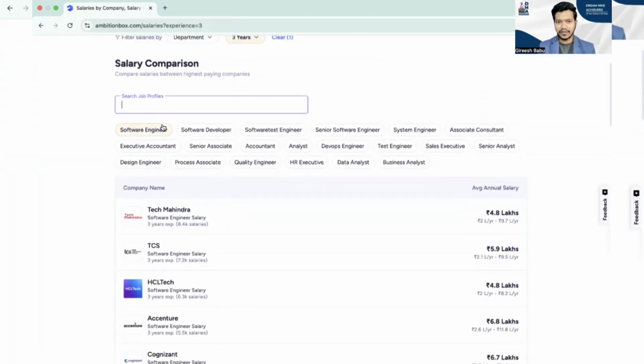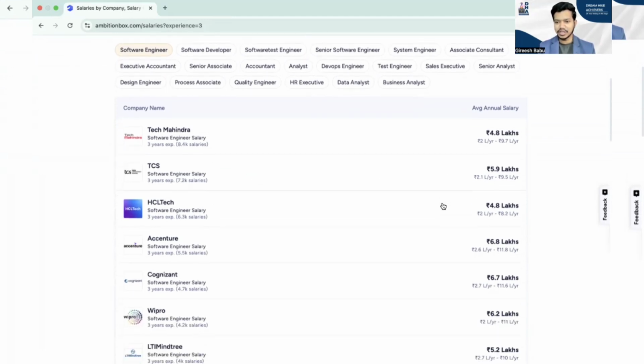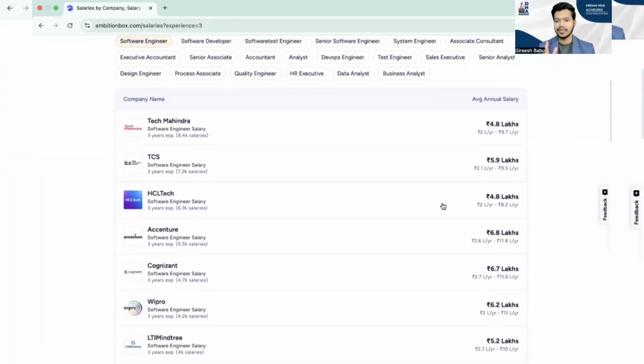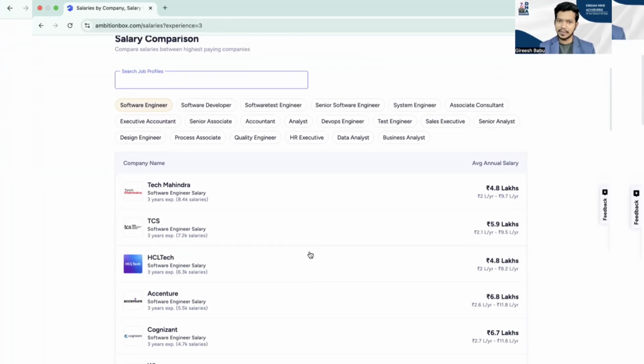That means for a software engineer with 3 years of experience, these are the CTC ranges: the minimum, the maximum, the average. So this is the first step to understand what kind of companies you are applying to, and what salary range they are paying on average. This is the base. Of course, we are going to negotiate multiple offers, which I will tell you later in the further modules. Clear with this point? First, go to the salary section and do the basic research about what these companies are paying for this particular role.